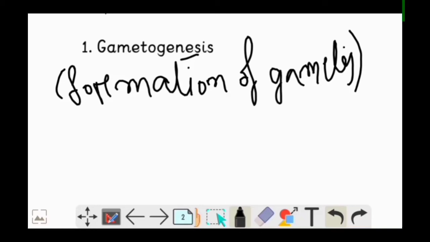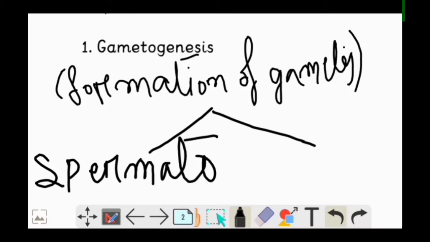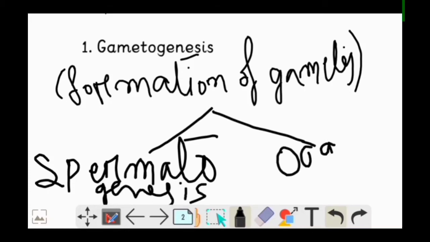Gametogenesis is again divided into two types depending upon in which organism it takes place. One is spermatogenesis, and the other one is oogenesis.